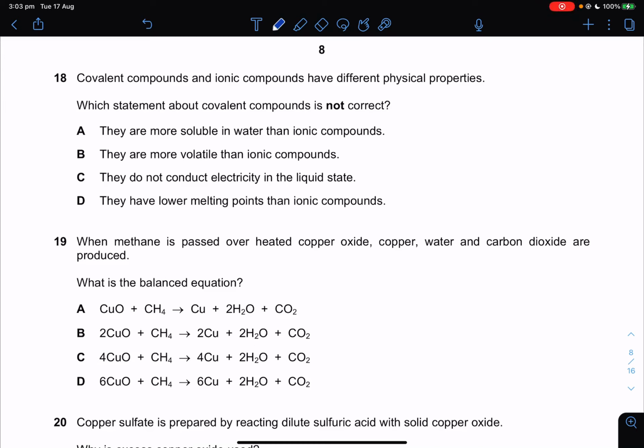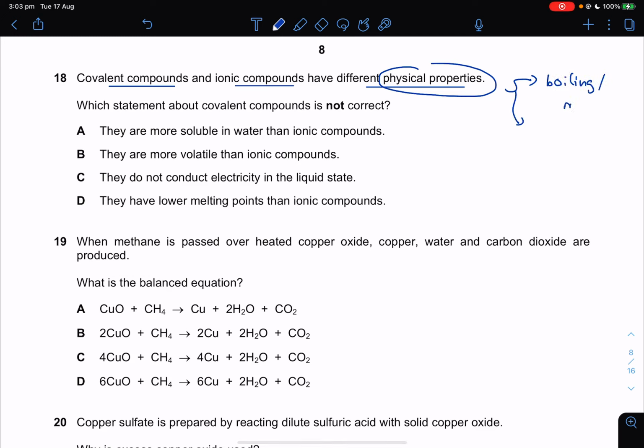Question 18 is talking about covalent compound and ionic compound, so they have different physical properties. Physical property, as stated in your syllabus as part of a learning objective, is to do with boiling point and also melting point. I don't want to spell too much. The other one is to do with electrical conductivity. This is all stated in the syllabus very clearly.